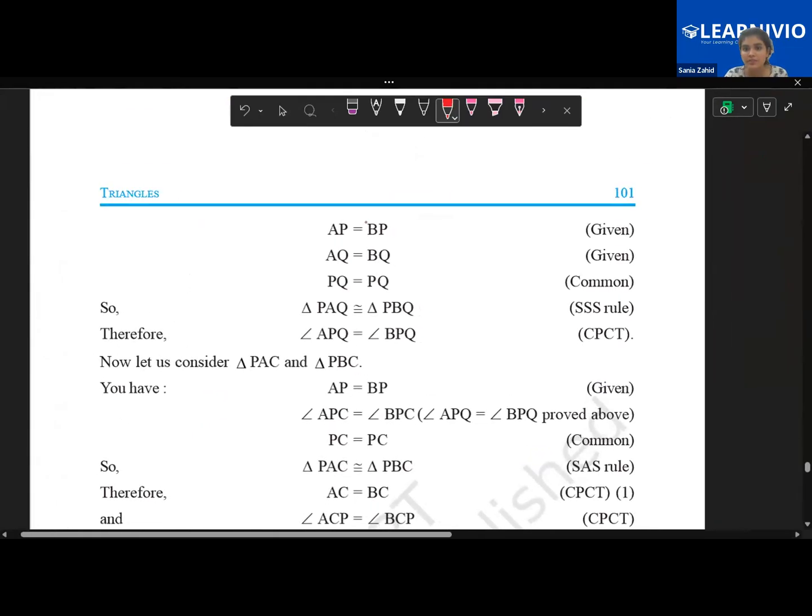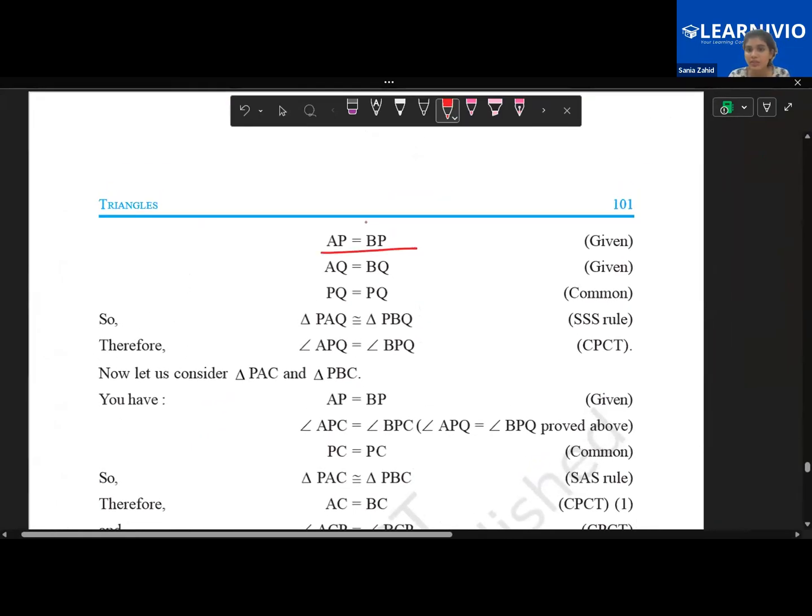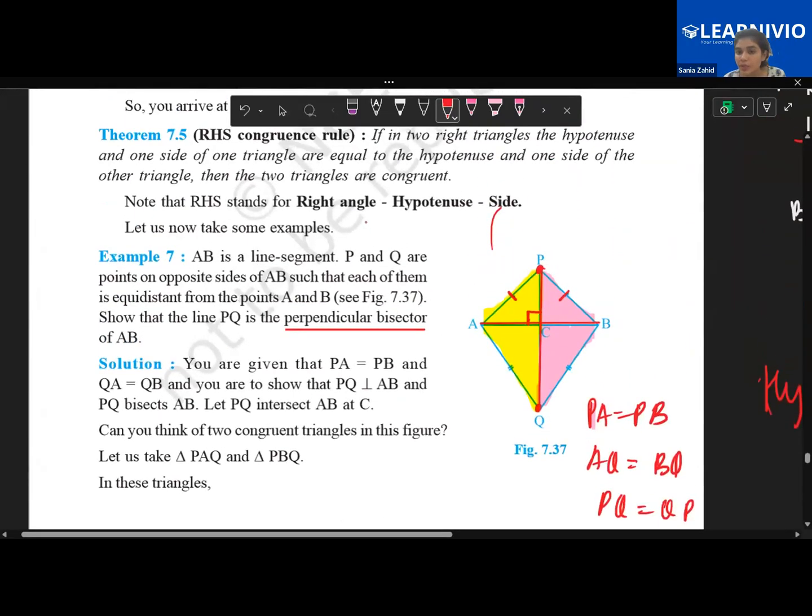Yeah, you will write it in this manner. This thing is given to you, AQ equals BQ, and PQ is common. So by SSS we have congruence. Now they are telling you that angle APQ becomes equal to angle BPQ.